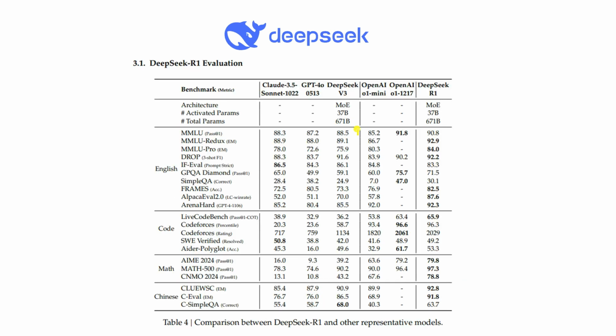Now you can also see the evaluations. If I look at the English language, you can see that the OpenAI model is 91.8, and this one is 19.8. Quite similar, but in the case of SimpleQA, you can see this model is also good compared to the OpenAI model.